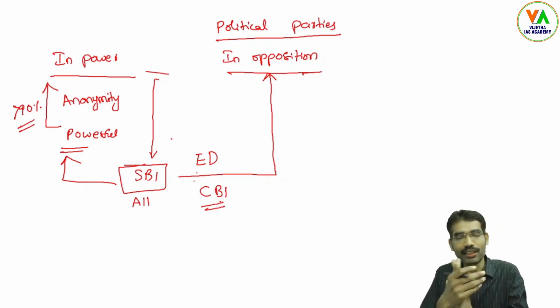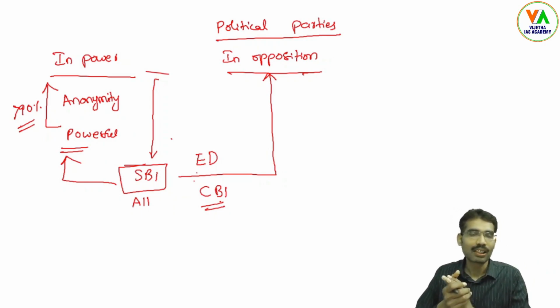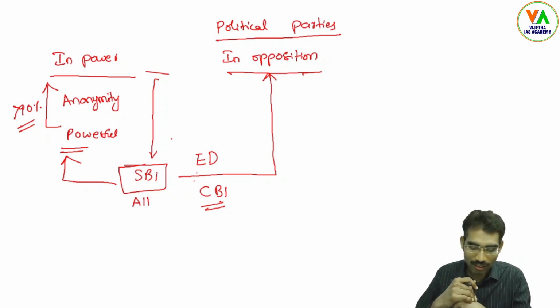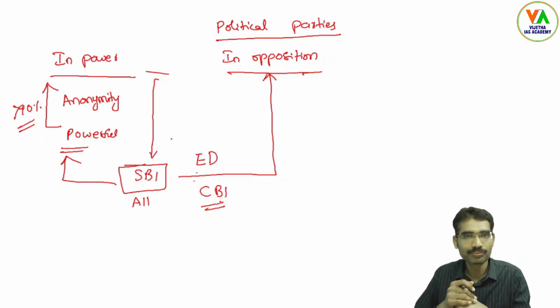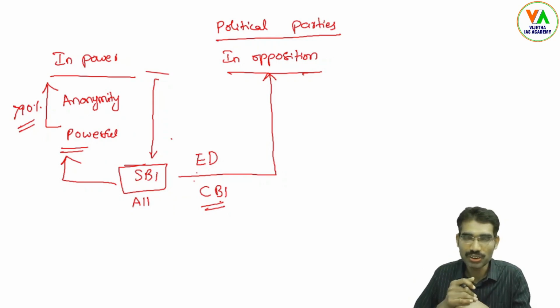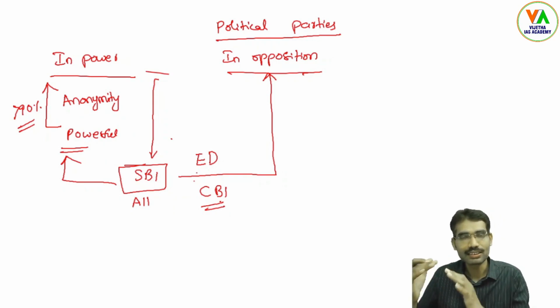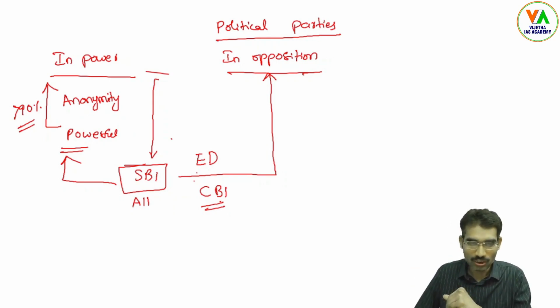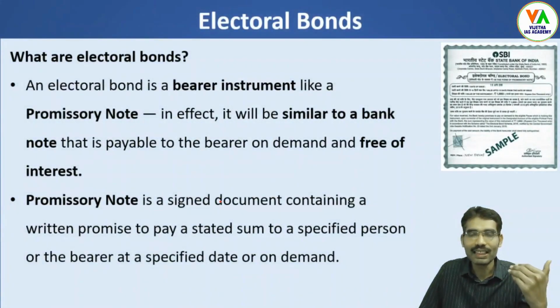So this is why the parties in opposition are crying foul against this law, and they went to the Supreme Court. The Supreme Court has not yet finalized whether this is constitutionally valid or not, and this case is still pending. So let us see what the various details involved in this particular electoral bond scheme are.